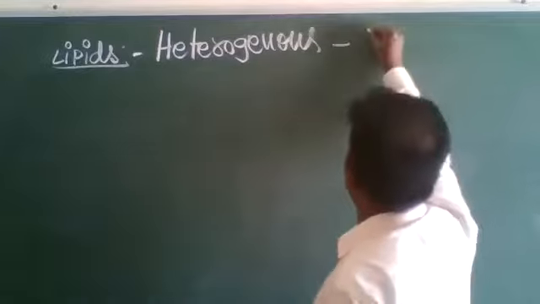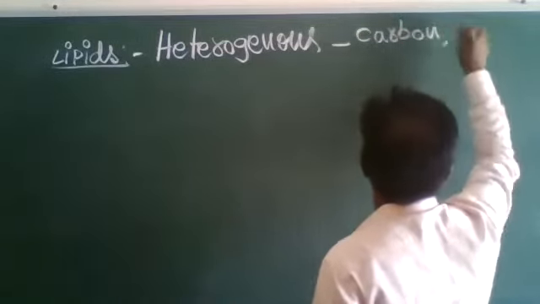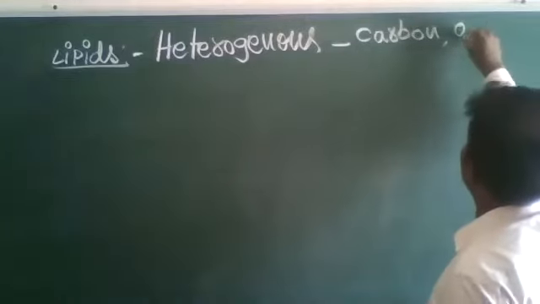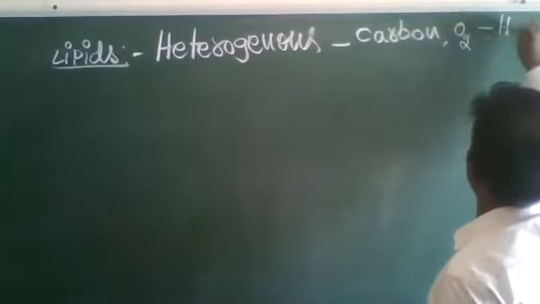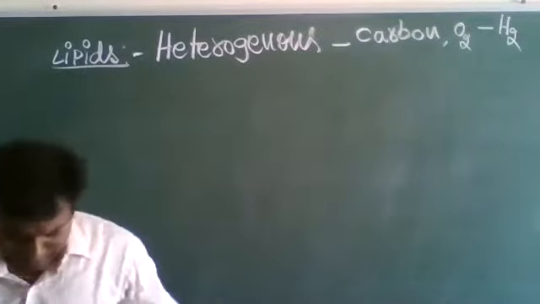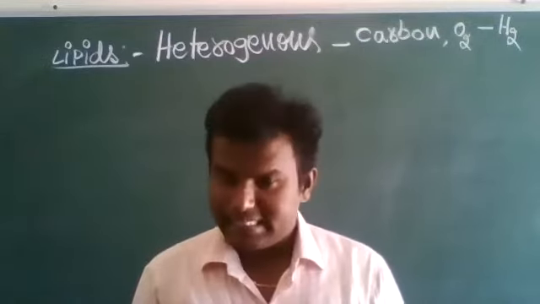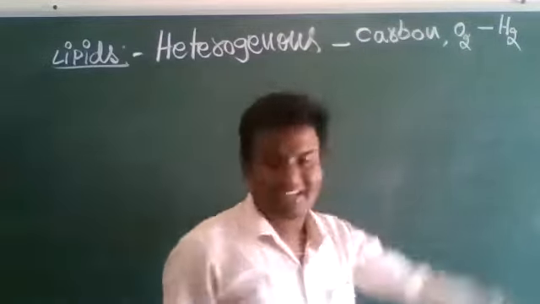All the groups are made up of carbon, hydrogen, and oxygen. Whatever groups are formed with the help of lipids, those are all made up of the same elements, that is carbon, oxygen, and hydrogen.